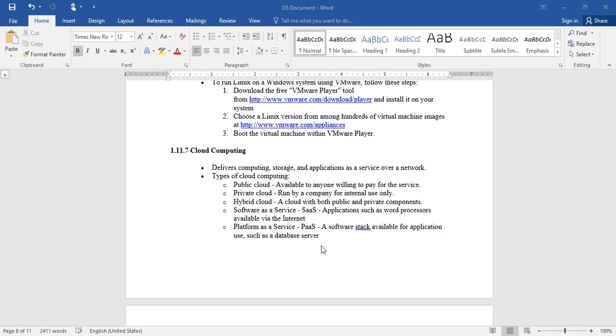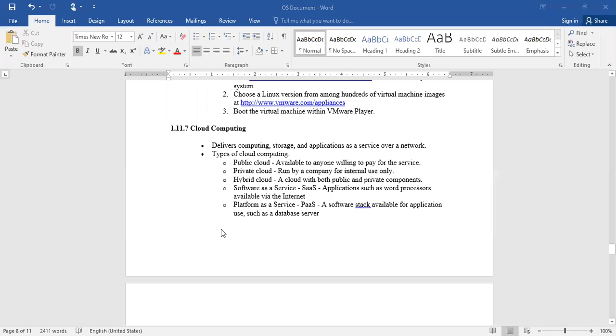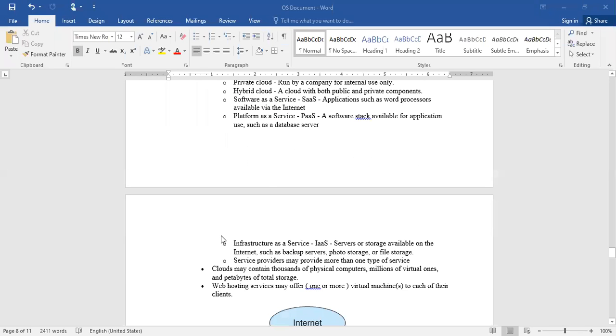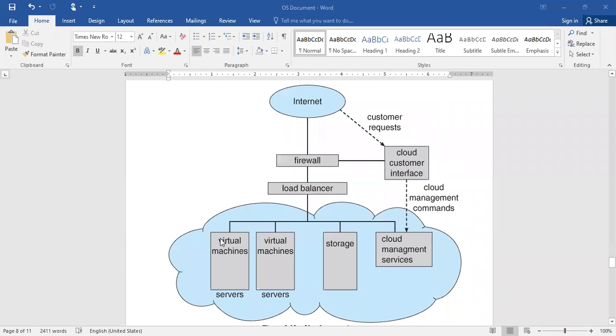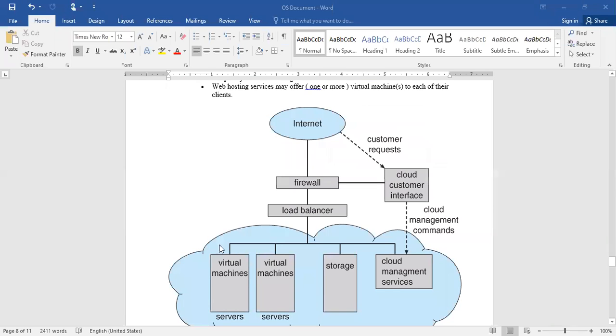So here also the cloud is similar to that, not exactly the same, but similar. We will see elaborately in the next class what exactly cloud computing is and how it works, because it is essential for you to think in a different direction.